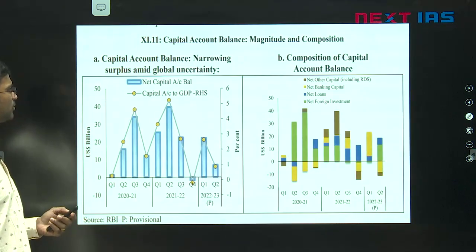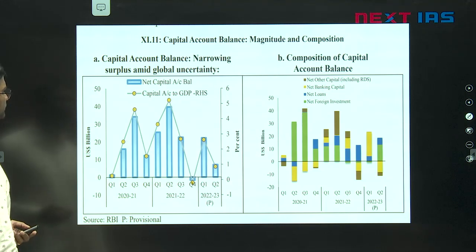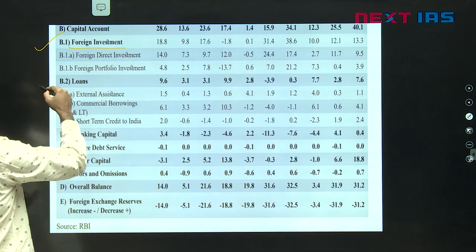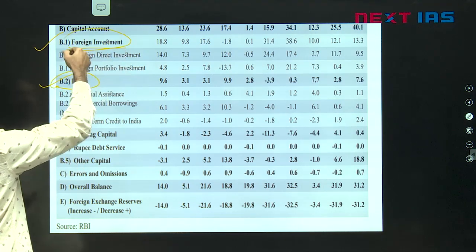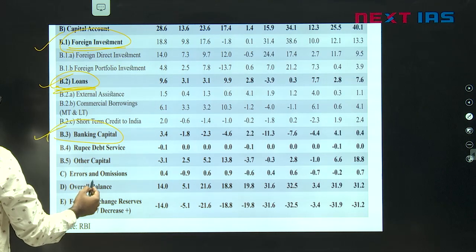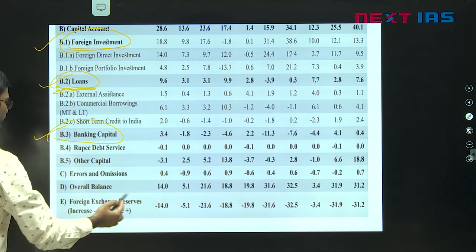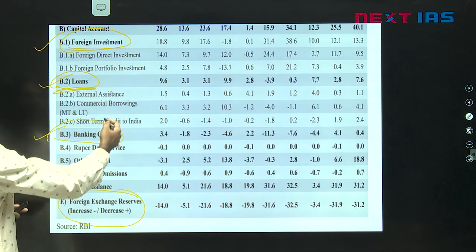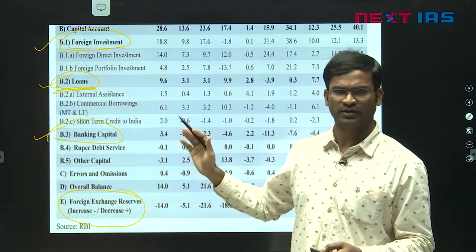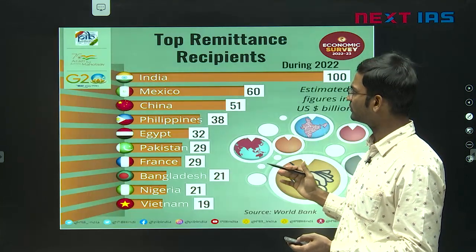Now come to the capital account. In the capital account, foreign loans are there, foreign investment is there, loans, then banking capital, then what you call forex reserves. These are part of capital account. So that is a question related to current and capital accounts.